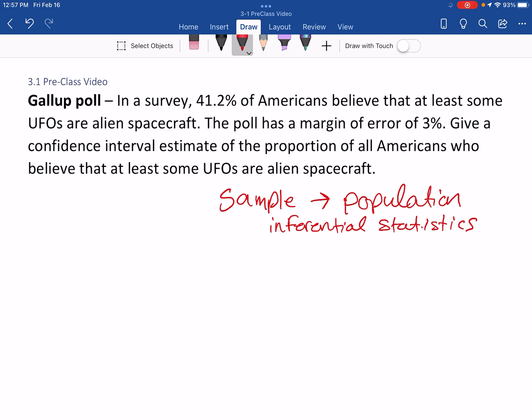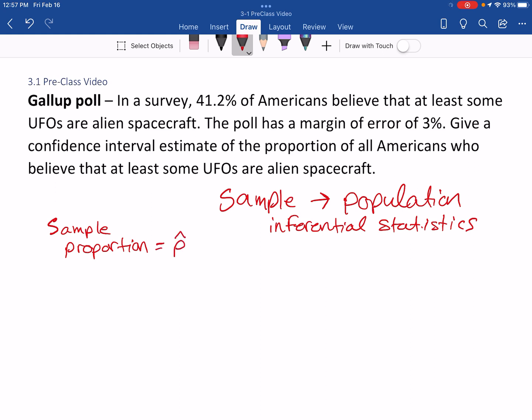So we can't just blanketly say that 41.2% believe it. 41.2% of our sample did, but we can't say that about the whole population. And that 41.2%, did I say 42.1? It's upside down to me. 41.2 is what I meant. So that's our sample proportion, and that's a known thing.